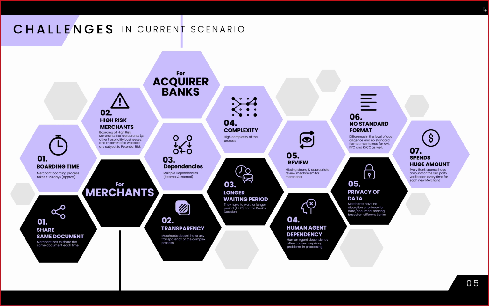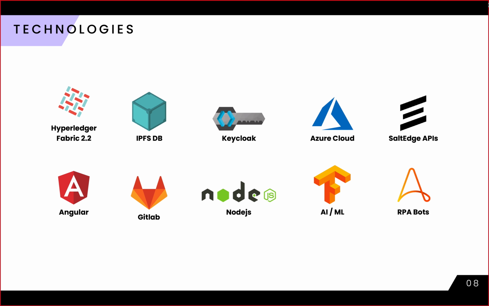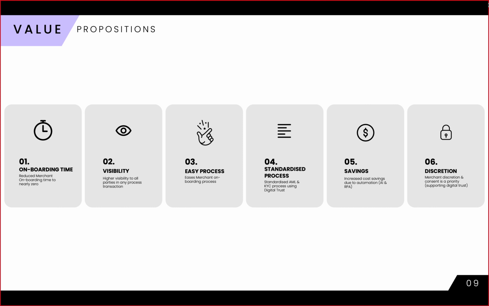Mainly, the complexity of the process, the major time required for onboarding, and also the merchant needs to submit a substantial amount of info or documents each time during the renewal or the initial application. As a part of the node orchestration, we have all the merchants in one node, the Acquire banks in different nodes, and the verification agency in different nodes. These are all the technologies we have used in the solution. And the value proposition we are going to have is onboarding time, visibility, savings, and also the discretion, which will be substantiated during the demo.